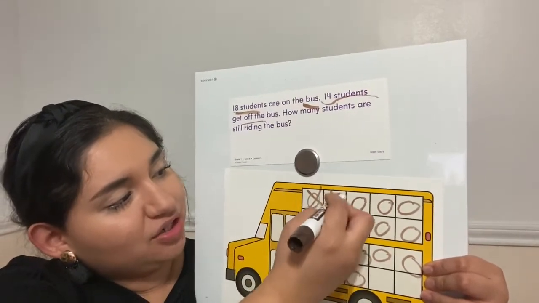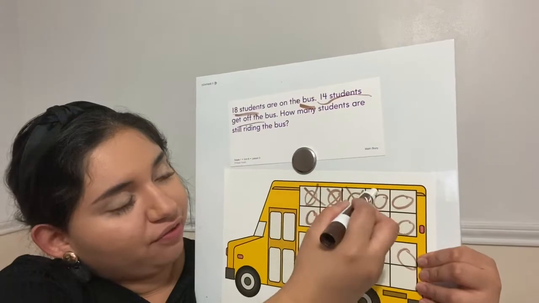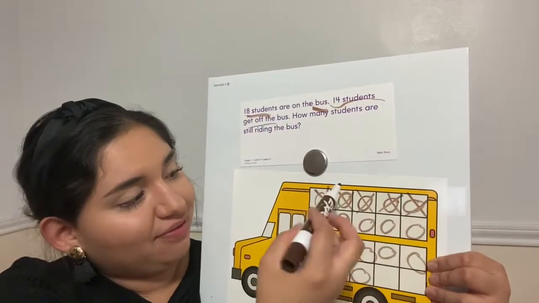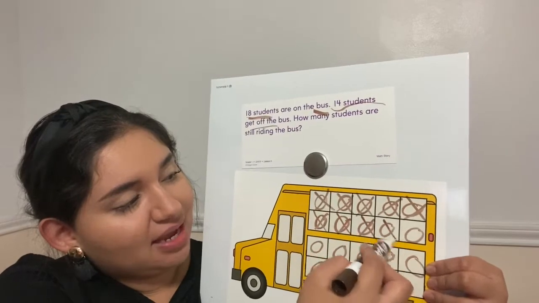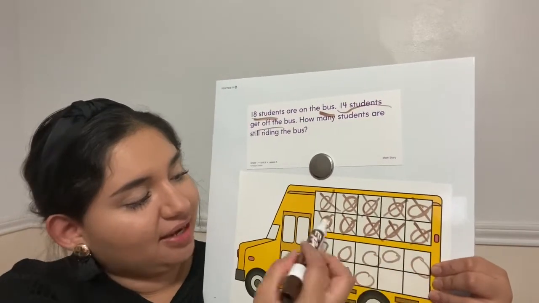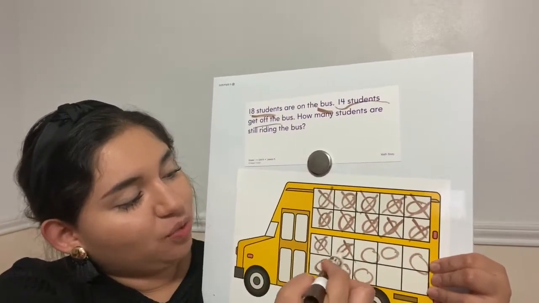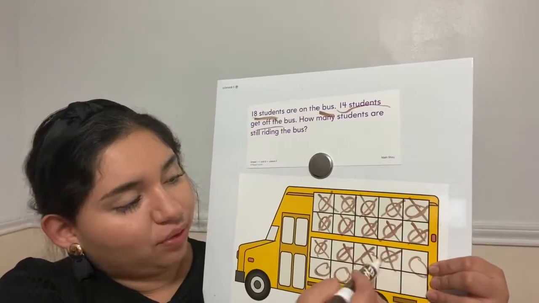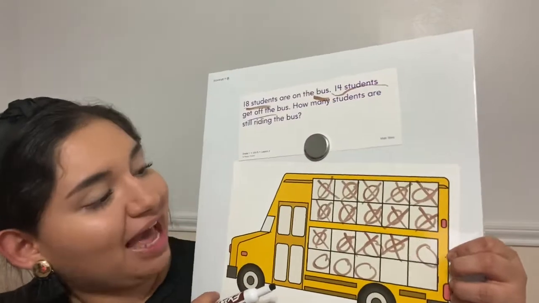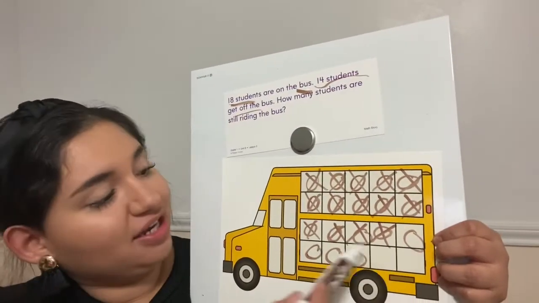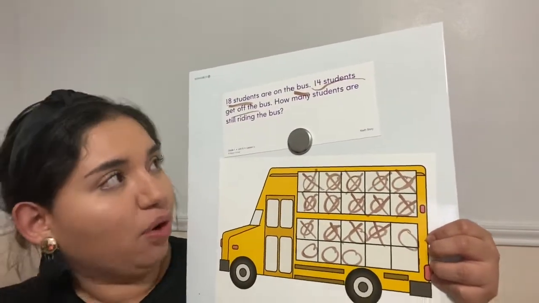1, 2, 3, 4, 5, 6, 7, 8, 9, 10, 11, 12, 13, 14. Now, as you can see, we only have 1, 2, 3, 4.